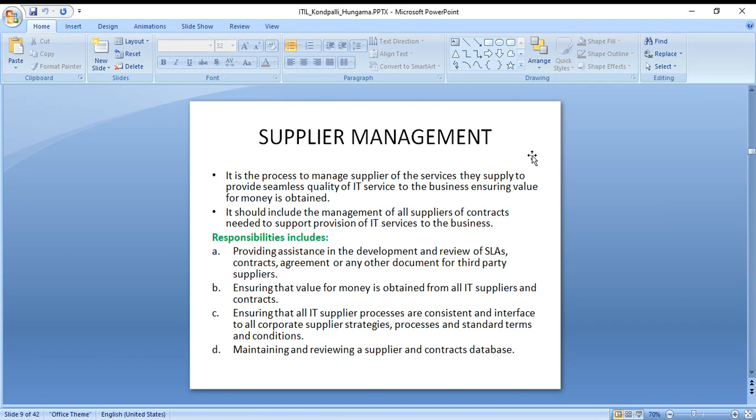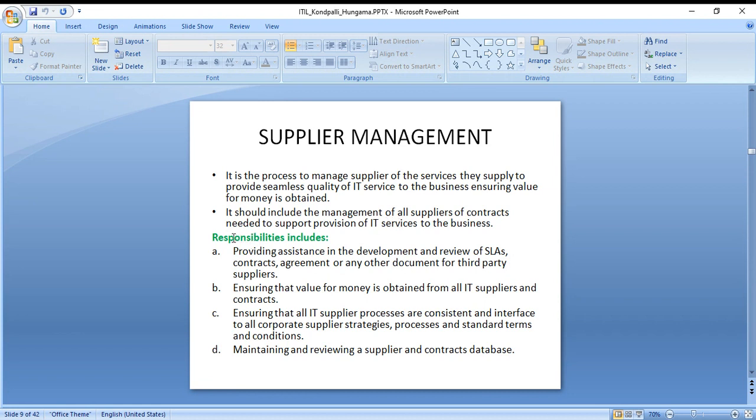It is a process to manage the suppliers of the service, to provide seamless quality of IT service to the business, ensuring value for money is obtained. Whatever service you provide to the client, at the end of the day they are paying you. It should include the management of all suppliers and contracts needed to support provision of IT service to the business.